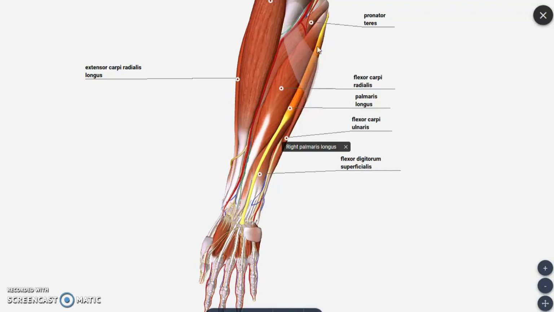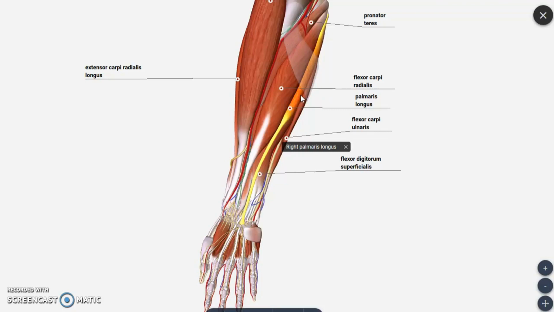Here you can make out it will have a small belly. A small belly will be seen for this muscle, and it will have a long tendon for its insertion. About the importance of this muscle I will tell you later. Now just remember we have the third muscle as palmaris longus. It is going to the palm aspect of the hand and getting inserted, and it has a longer tendon, so we call it palmaris longus.